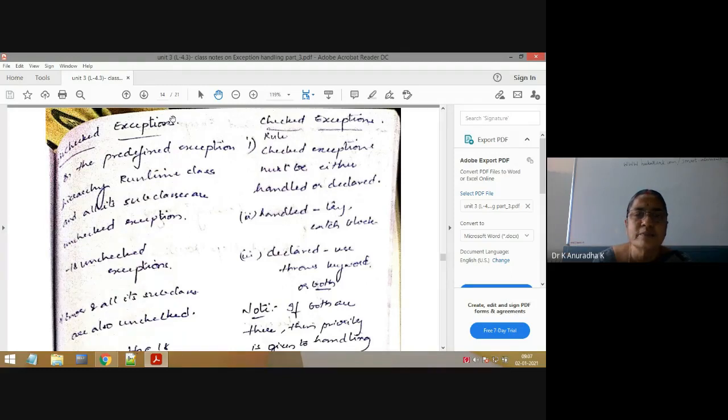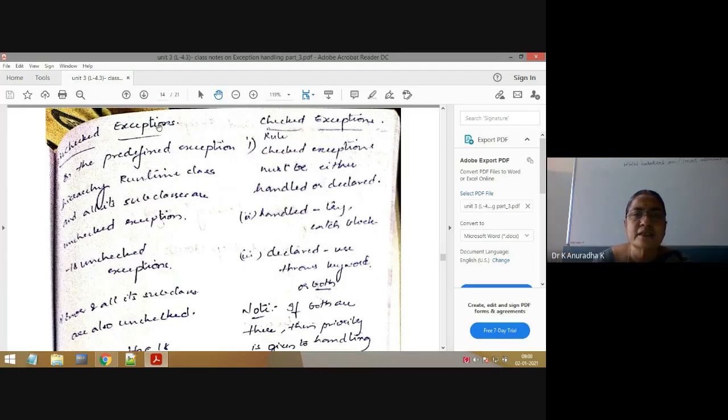These two are very, very important. I already explained the difference between these two types with respect to the exception hierarchy. You know the exception hierarchy, no? So with that exception hierarchy, we can differentiate checked exceptions and unchecked exceptions.